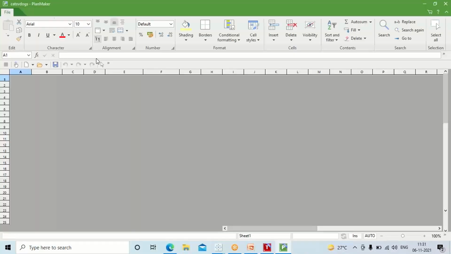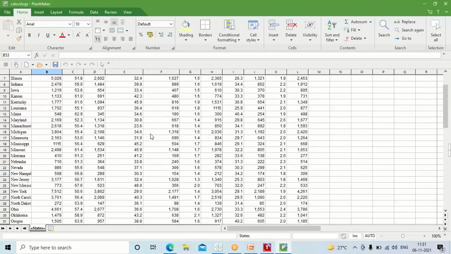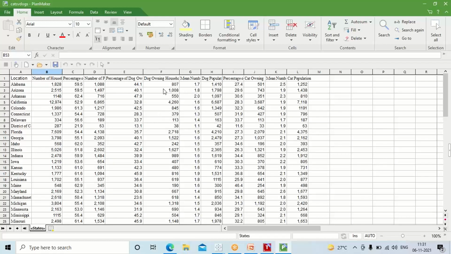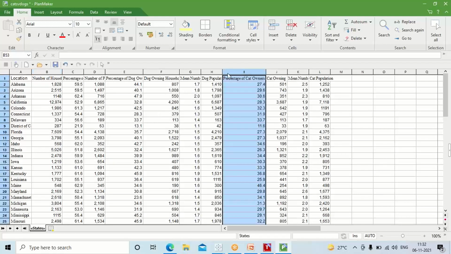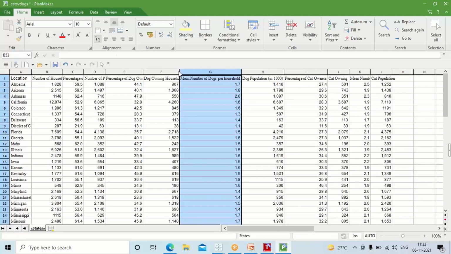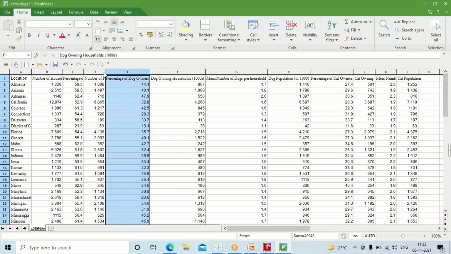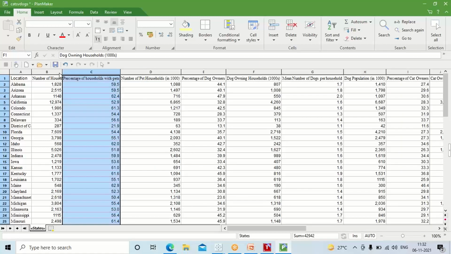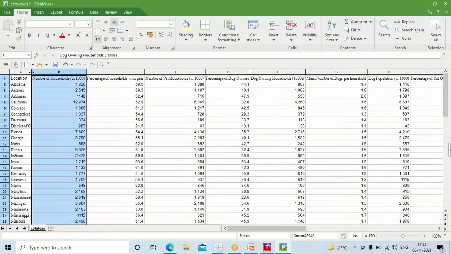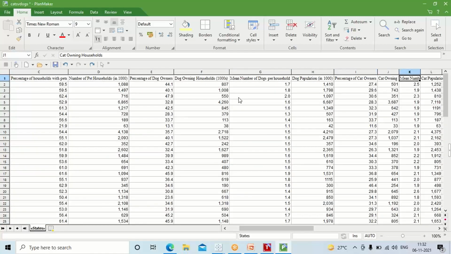I'll show you. This is the original data that we have pulled out. Clear? Did you answer the question, guys? Okay, ma'am, carry on. This is our data.